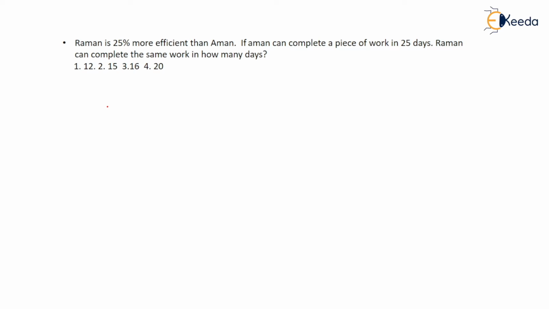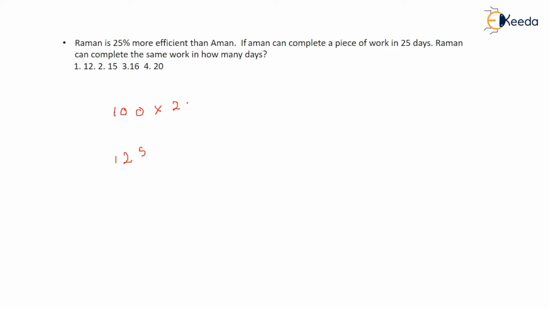Raman is 25% more efficient than Aman. If Aman can complete a piece of work in 25 days, Raman can complete the same work in how many days? Let's assume that Aman can write 100 pages in a day. Raman is 25% more efficient. What that means is Raman can write 125 pages in a day. And Aman can do this piece of work in 25 days.